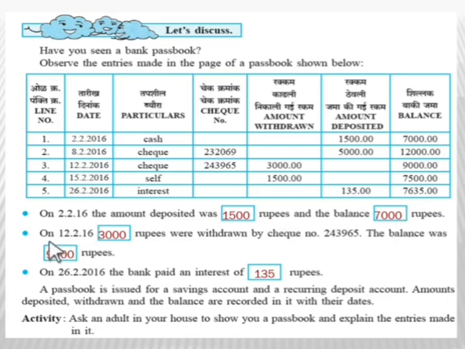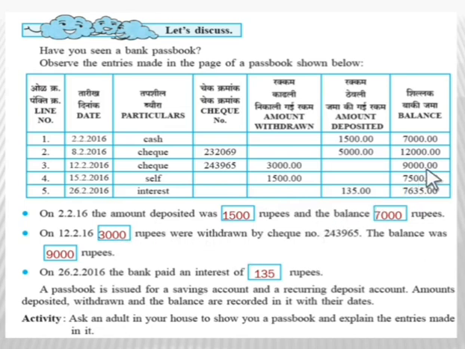Now the next fill-up: on 12/2/16, that is 12 February 2016, dash rupees were withdrawn by check number 243965. The balance was dash rupees. Now if you go through the entry of 12 February, you will see what amount is withdrawn: 3,000. So we will write here 3,000 rupees were withdrawn.